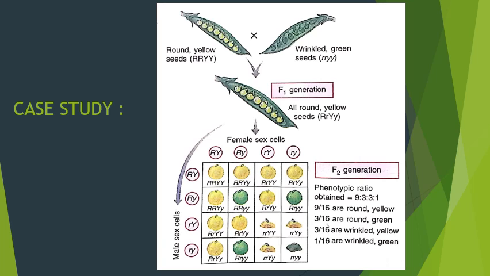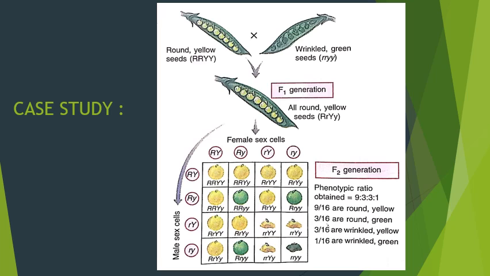Let's do this. In the first row you need to write the female sex cells, and in the vertical column you will write all four gametes in the same way as the female sex cells. Same way you have to write the male sex cells. So let's cross. First row, capital R, capital Y, and down in the first column you have capital R, capital Y.